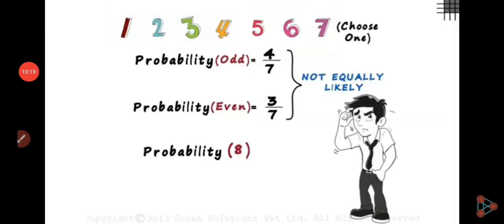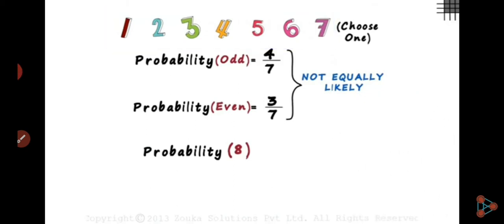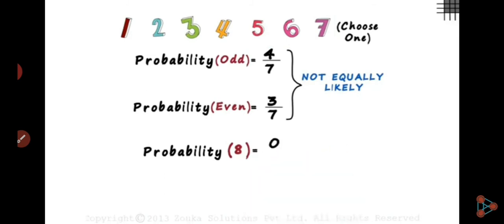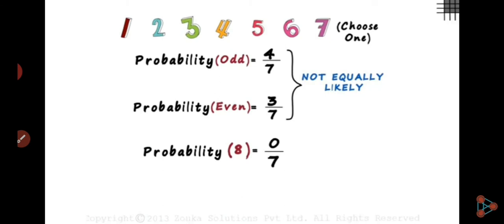So this type of probability is not equally likely. If I ask you the probability of getting 8, it is 0, because there are only 7 numbers. So it is 0 by 7, or it is 0.